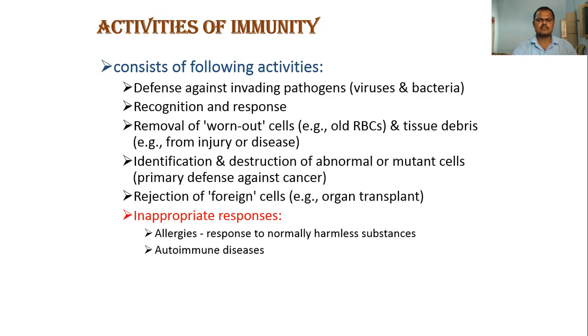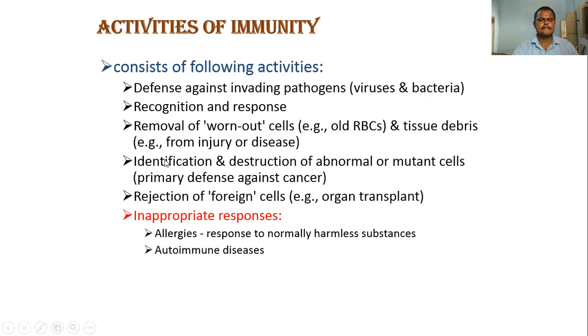So recognition and response is the most important function of the immune system. Then the third one is the removal of worn out cells. Yes, this is also done by the immune system only. Old RBCs, dead cells, tissue debris, injured cells, or diseased cells that exist in the body, damaged by different parasites or invaders, pathogenic agents. The removal of the debris, old RBCs and damaged cells is also one of the functions of immunity.